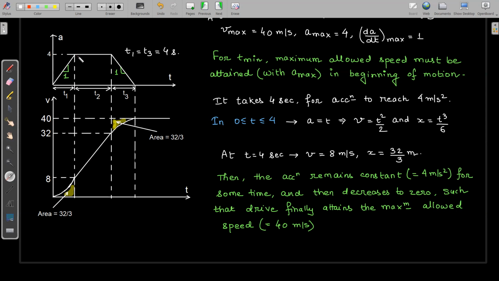And after t1, the acceleration becomes constant for a certain interval t2, and then we will reduce the acceleration such that the particle attains the final maximum allowed speed of 40. We'll continue this on the next page.